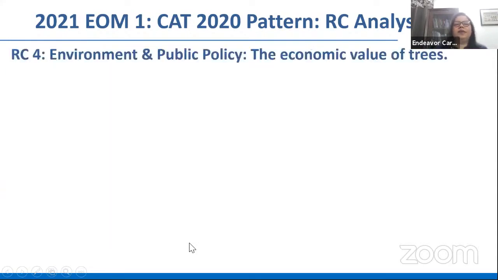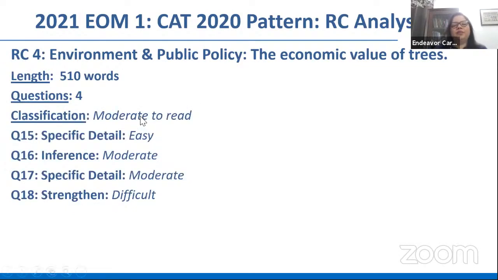The 4th RC, Environment and Public Policy, spoke of the economic value of trees, 510 words, 4 questions here. Moderate to read again. We won't mark that as easy because there were quite a few things that were loaded. There was a bit of jargon here and there. You have to read it carefully, basically. However, the specific detail question was easy. After 14 questions, you come across 1 question that's been marked easy.